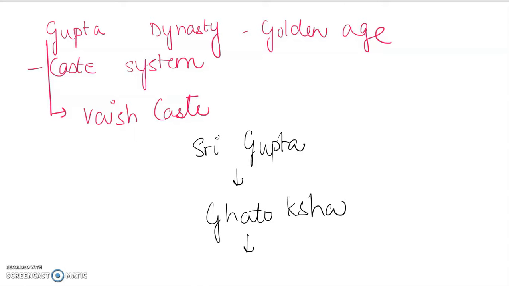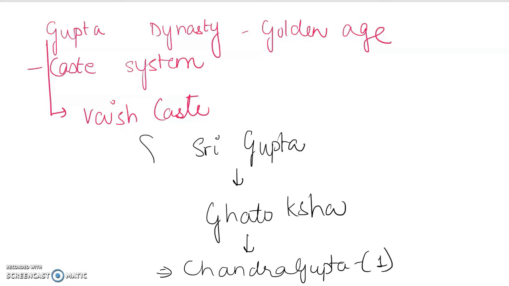However, the names that we see in your book begin after Ghatotkacha. We've got his son whose name is Chandragupta the First. Right? He's the first ruler who started to consolidate power. So I'll start the story from here because these two names have not been used in your book and I don't want to explain more about them, but we'll definitely focus on the names that have been used in your book. So first of all, we've got Chandragupta the First, right?